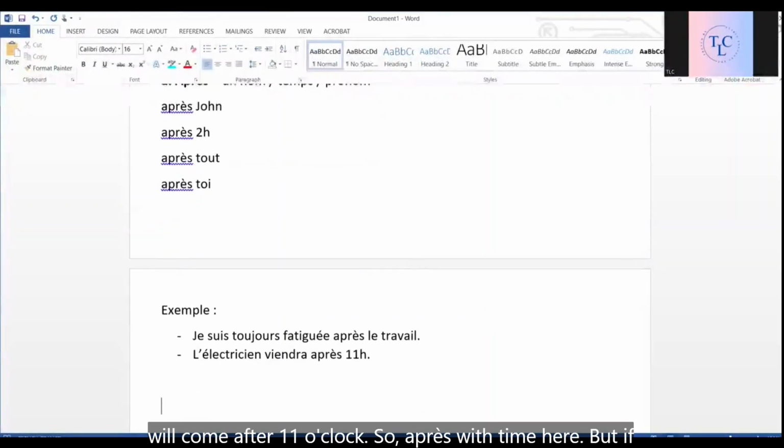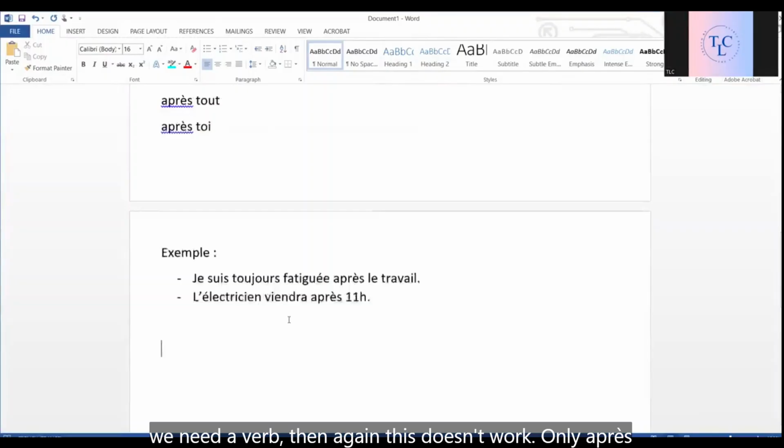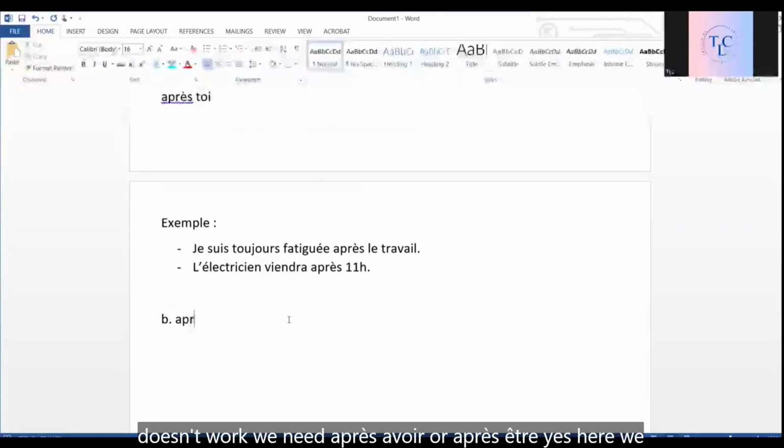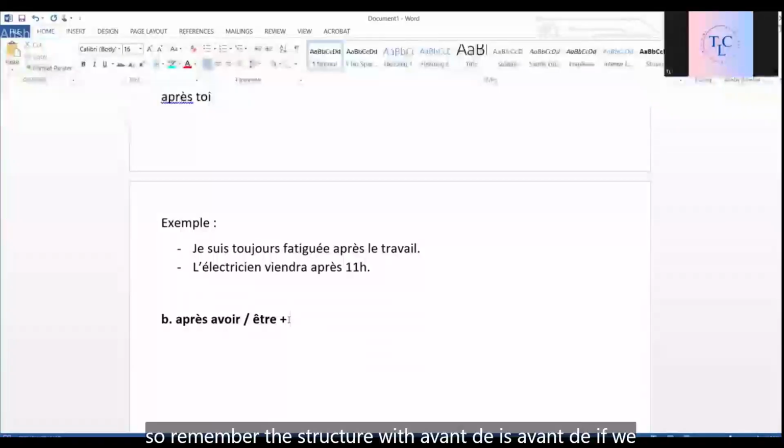D'accord. But if we need a verb, then again, this doesn't work. Only après doesn't work. We need après avoir or après être. Yes. Here, we don't have après de. No. We have après avoir, après être. Okay. So remember the structure with avant is avant de.